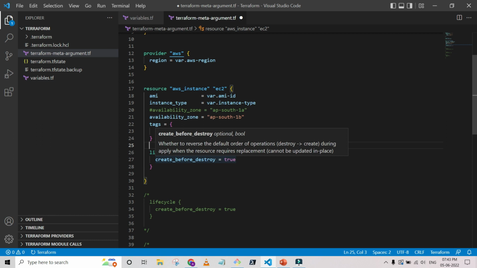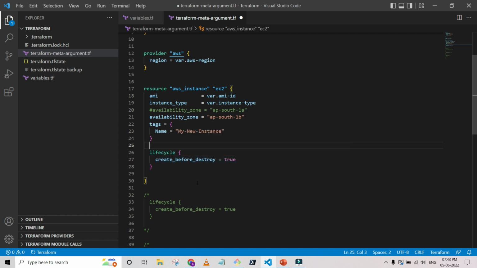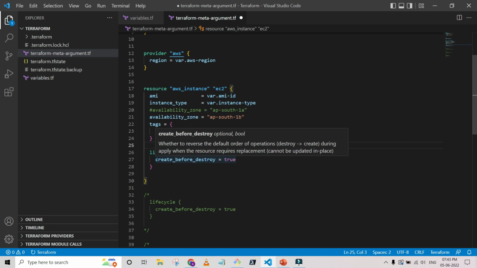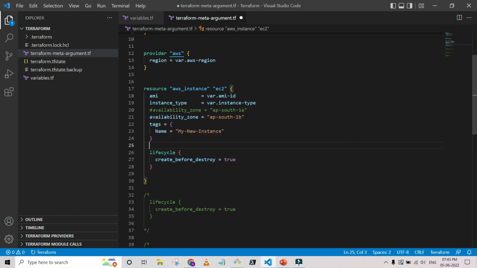Create the instance first before destruction. Previously AWS was first destroying and then creating. Now I am giving the instructions using the lifecycle meta argument to create the instance and then do the destruction.